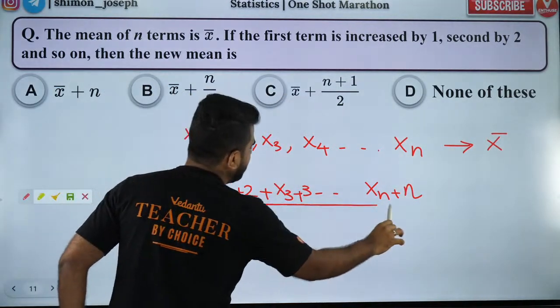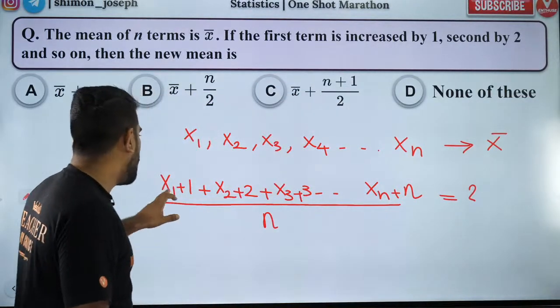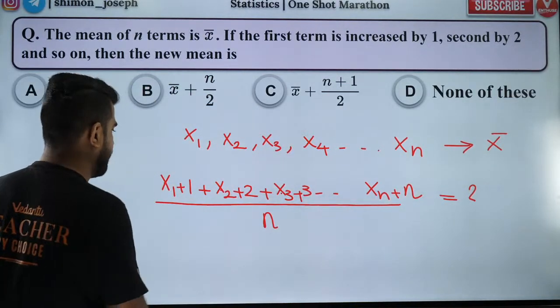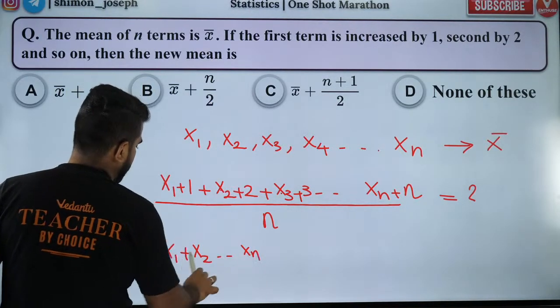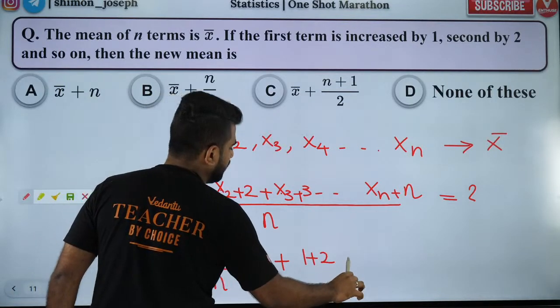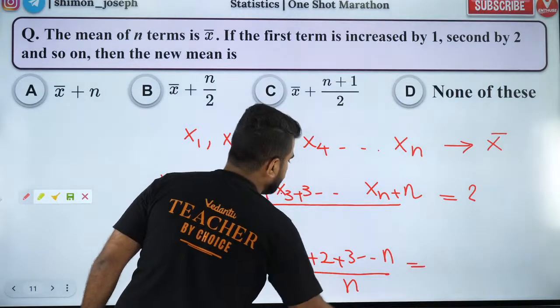So divided by n, the new mean I want to find out. So x1 plus x2 plus x3 till xn by n, that is the old mean, plus 1 plus 2 plus 3 all the way up to n divided by n, that is equal to the new mean.